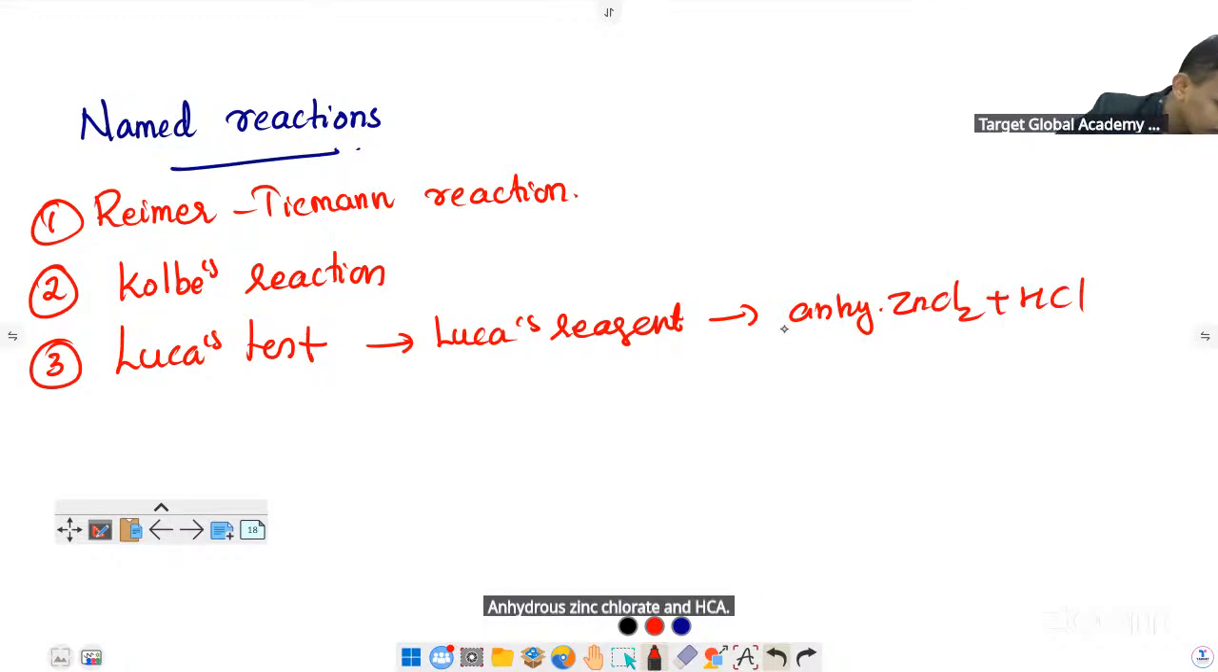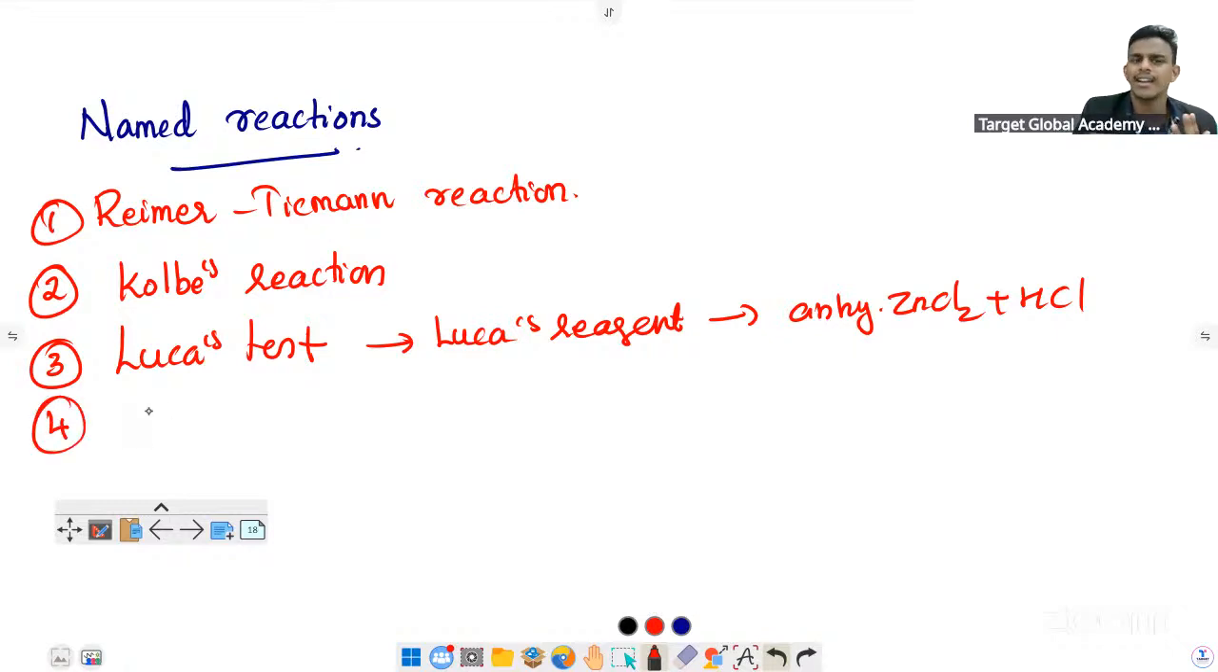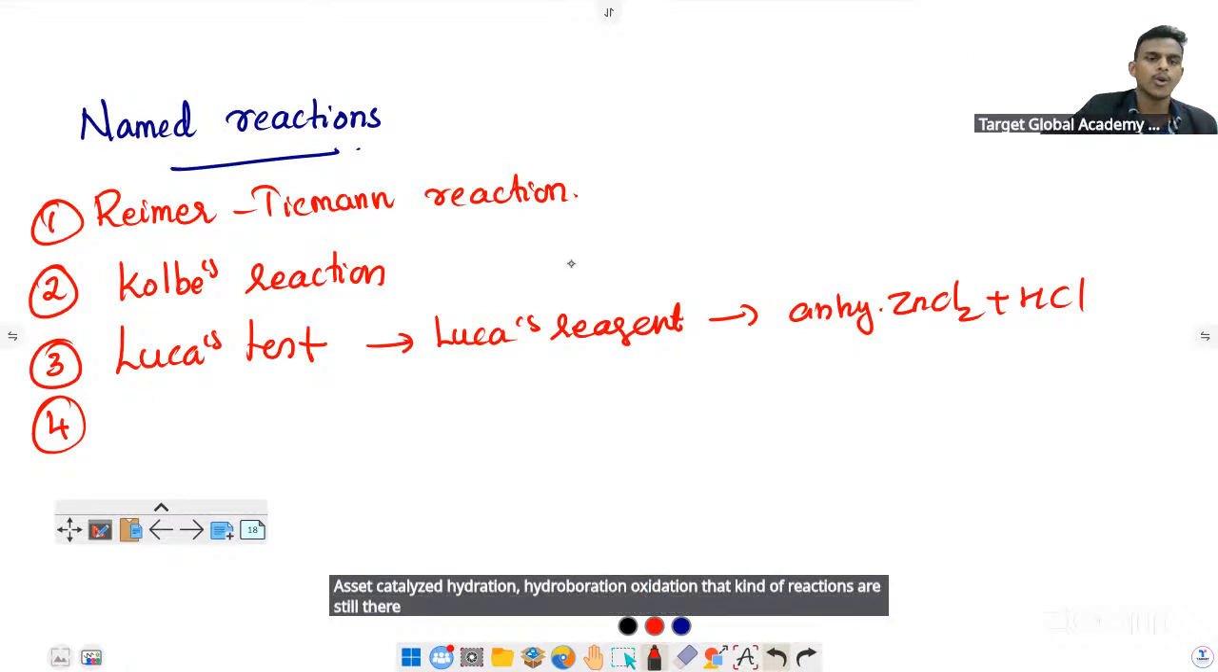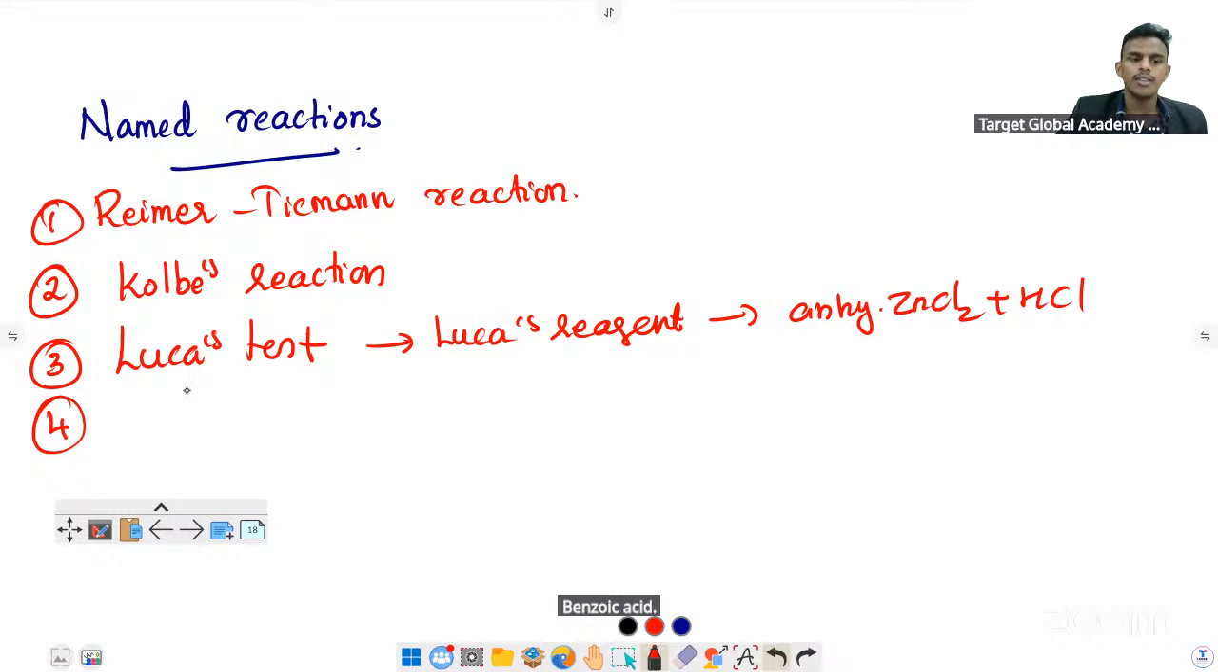So all things are important. Then regarding acid catalyzed hydration, hydroboration oxidation, that kind of reactions are still there. And Kolbe's reaction is important, right? Phenol to salicylic acid conversion, ortho-hydroxybenzoic acid. Then the reaction of phenol.